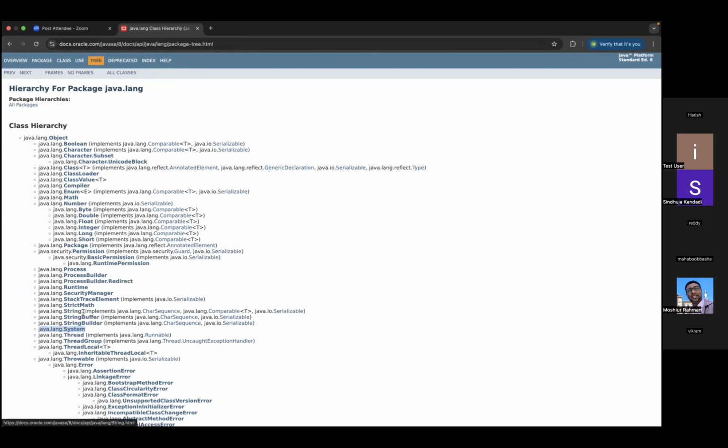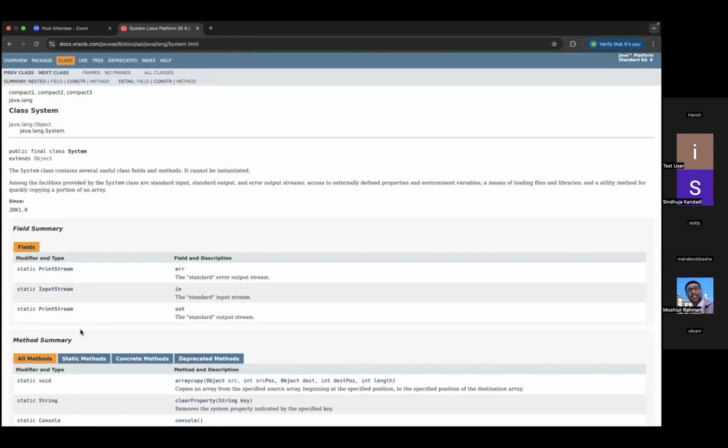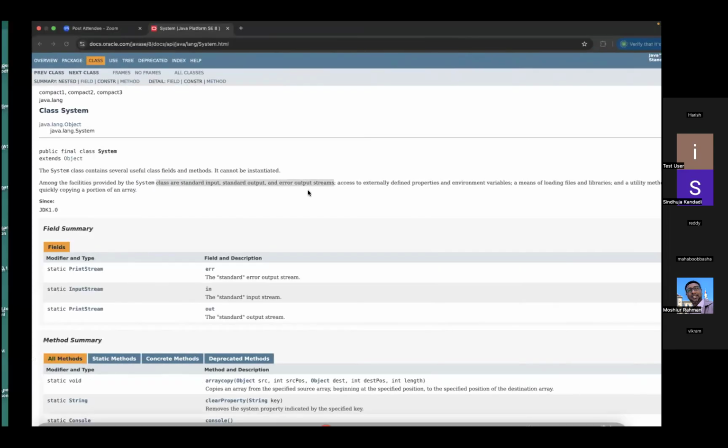java.lang.System, java.lang.String. So now what we are doing here is utilizing some of the classes which are already provided by Java. So now you see, System. What is a System? The System class contains several fields and methods. Basically, the main purpose is to display the details. So now we have used this pattern.